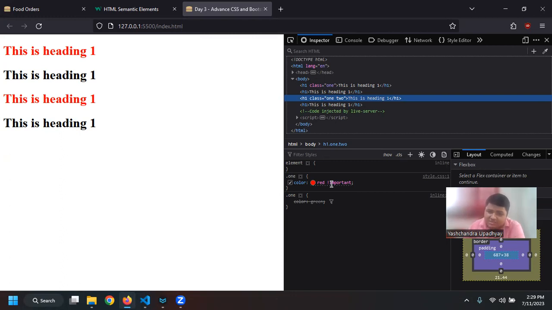So it is recommended that you don't use important. If there is any issue with your styling, try to fix it instead of using important. Let us say you have 3 different classes, everyone has different properties, and you want to get the property of number 2, but you are getting the property of number 4 due to some specificity issue. What you can do is basically add exclamation important, but it is not recommended, right? Because it can override the preference of the browser. So be cautious when you are using it, and always see what the issue is and then use it.